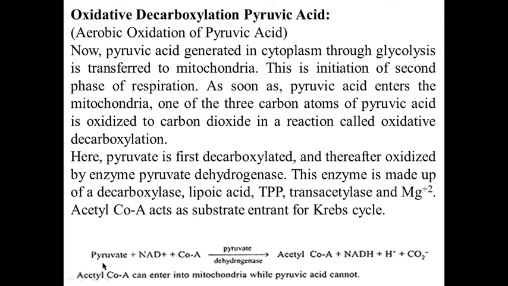Pyruvate, that means pyruvic acid, combined with coenzyme A with the help of enzyme pyruvate dehydrogenase to form acetyl coenzyme A, a 2 carbon compound. One molecule of NAD is reduced to NADH2. One molecule of carbon dioxide is released during this process. Acetyl coenzyme A can enter into mitochondria while pyruvic acid cannot.